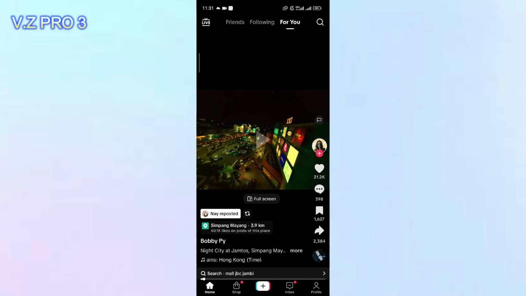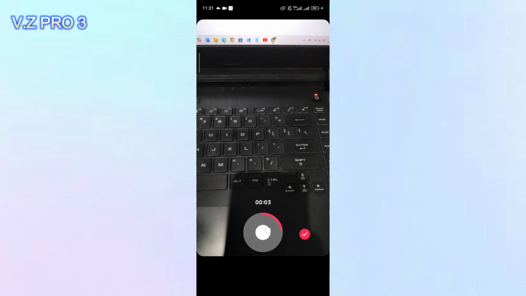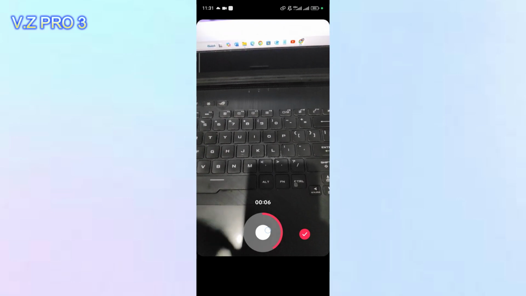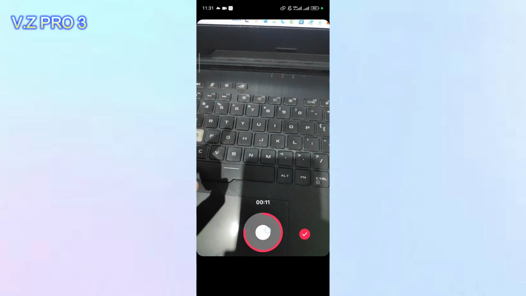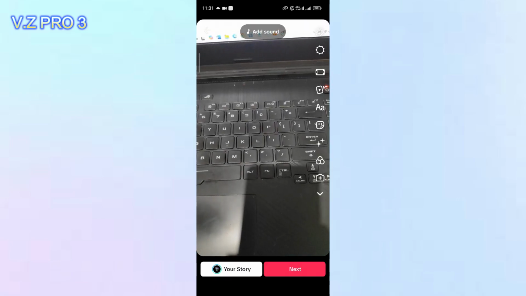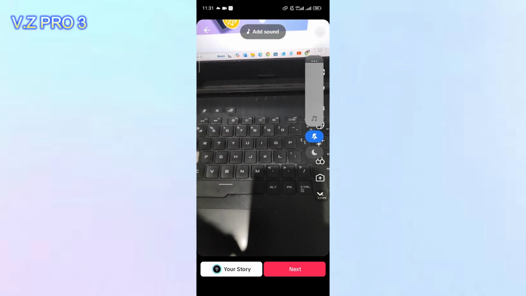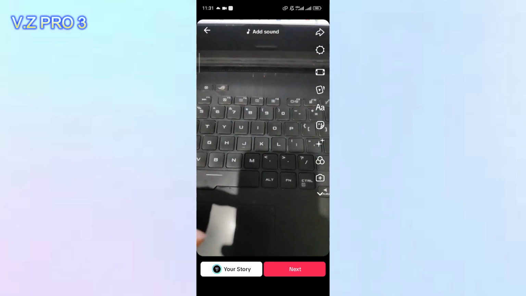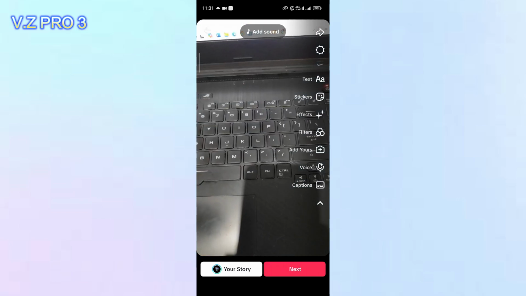Now you can just record or upload the video that you want to upload. I will just record the video like this. So now on this original video, I will remove the sound of this video and try to change it with a sound on TikTok. Let's hear it first. So now on this original video, you can hear my voice right on this video, and I want to remove this audio. How to do it? It's so simple.